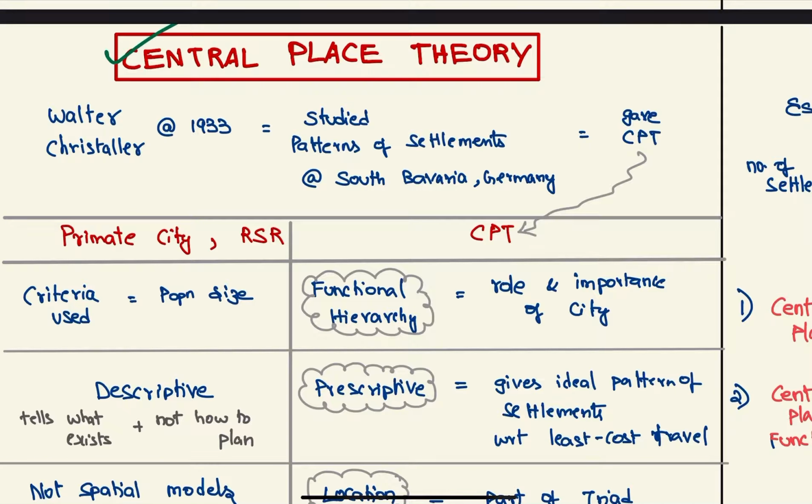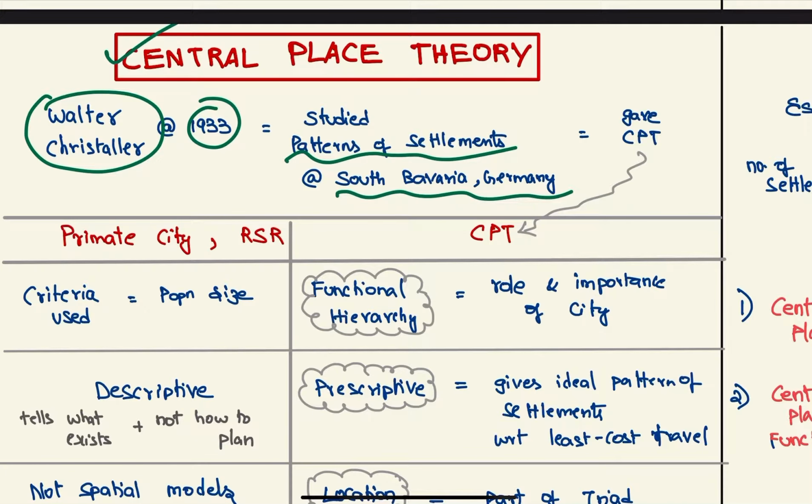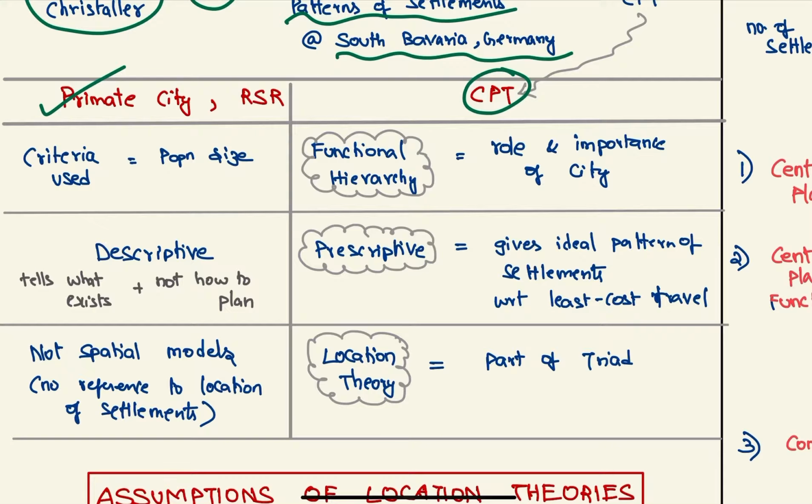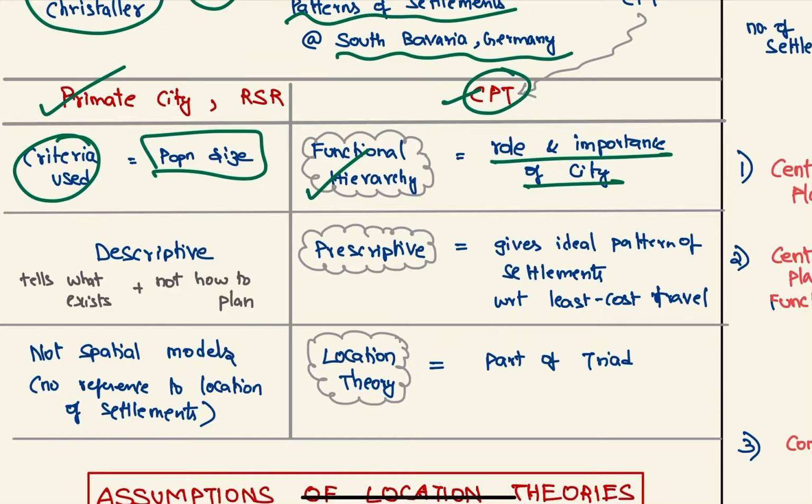Next, we have central place theory. This was given by Walter Christaller in 1933. To give this, he studied the patterns of settlement in South Bavaria in Germany, and studying that, he gave the CPT. So, let's compare the primate city and rank-size rule with CPT. The criteria there is population size. Here, he used the criteria of functional hierarchy, which is the role and importance of the city.